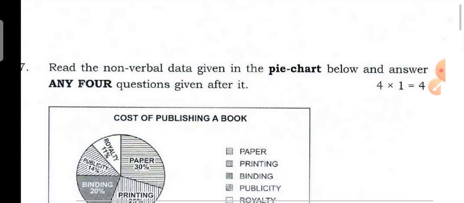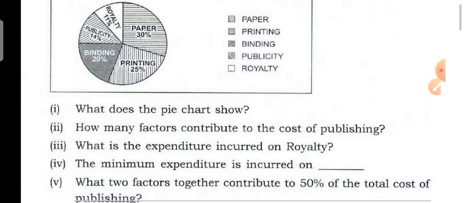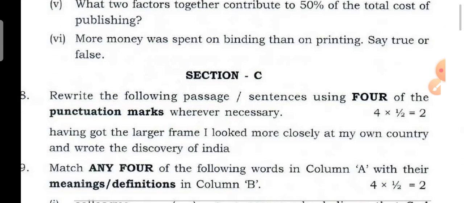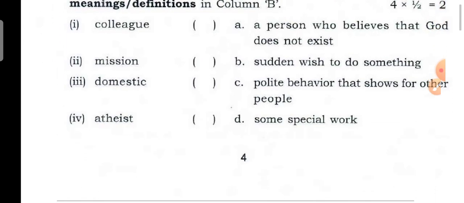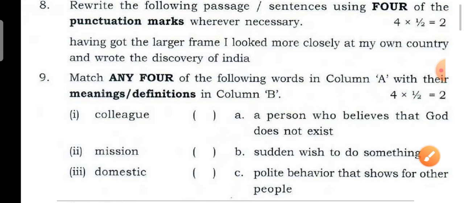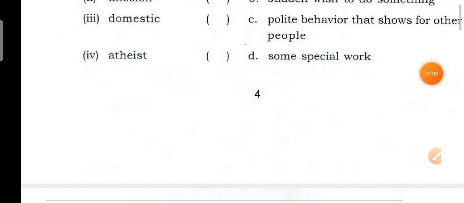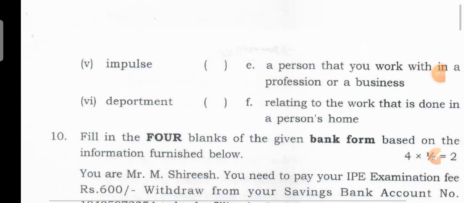So read the non-verbal data given in the pie chart below and answer any 4 questions given after it. Next, Section C, 8th one, 9th one, any 4. So this is like matching, with their meanings and definitions in column B. That is clear. The 9th is over. Next, coming to the 9th continuation.